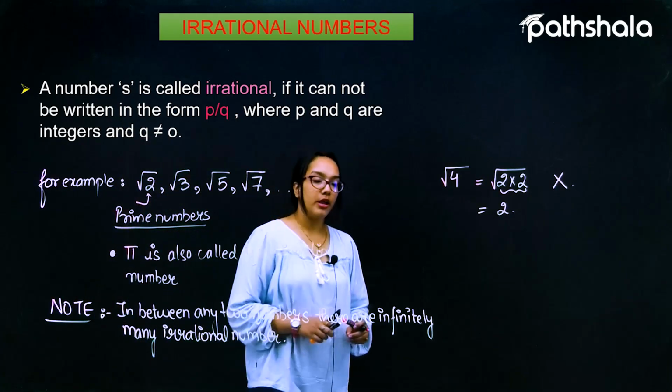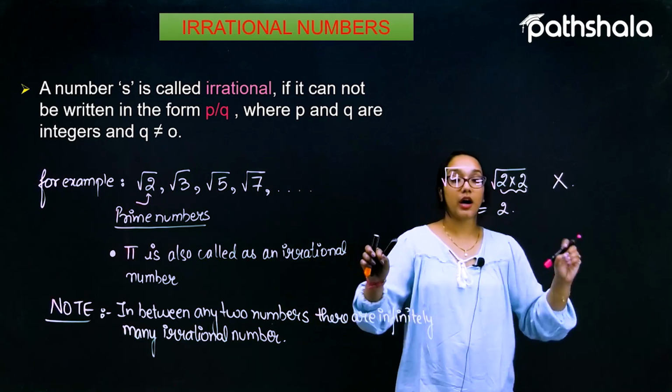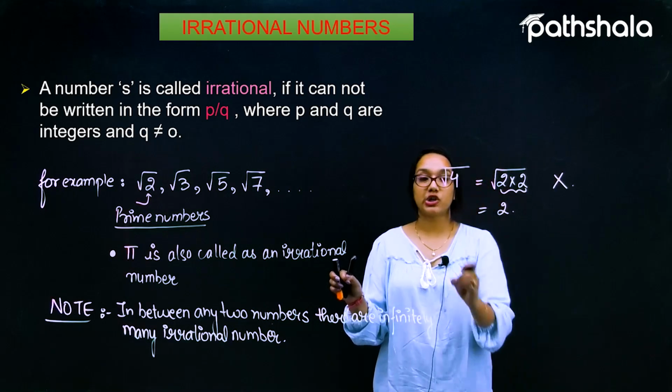So always remember, in between any two numbers, there are infinitely many irrational numbers.